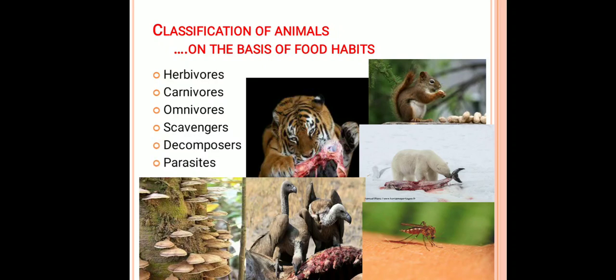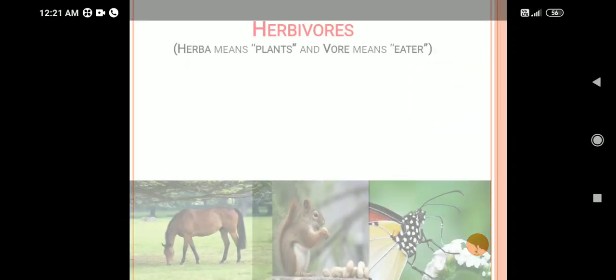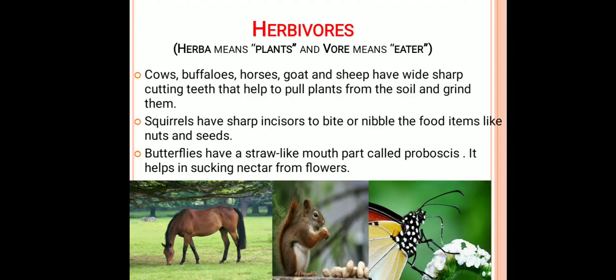First of all, we are taking herbivores. Herbivores are the plant eating animals or the plant products eating animals. For example, cow, buffalo, horses, goat, sheep, squirrels, butterflies. All these animals are herbivores. So what are the specific characteristics which make them herbivores? First of all, we consider the cow, buffalo, horses, goat and sheep.